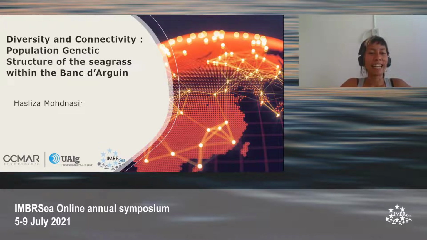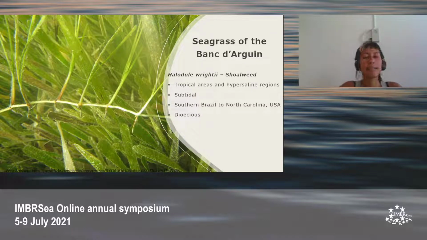Hi, I'm doing my thesis study on population genetic structure of the seagrass within the Banc in Mauritania, looking at diversity and connectivity. There are 3 species of seagrass found in the Banc. First, we have Halodule wrightii. It's a tropical seagrass species. It's a subtidal species also found in hypersaline regions. Their distribution covers an extensive geographic range in the West Atlantic, from southern Brazil to North Carolina, as well as the Caribbean and the Gulf of Mexico.